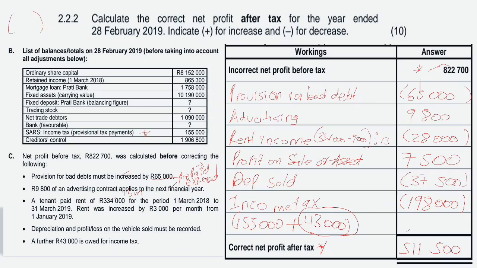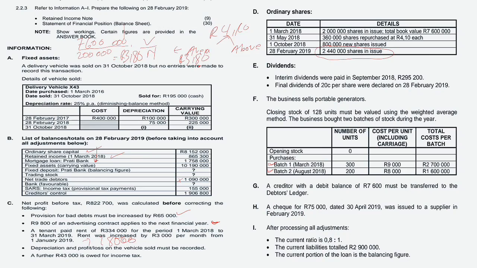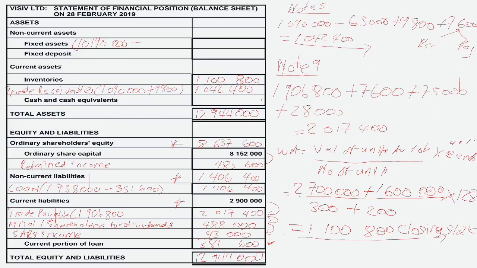Remember we calculated the depreciation on asset disposal, which was 37,500, so you need to subtract your 37,500.